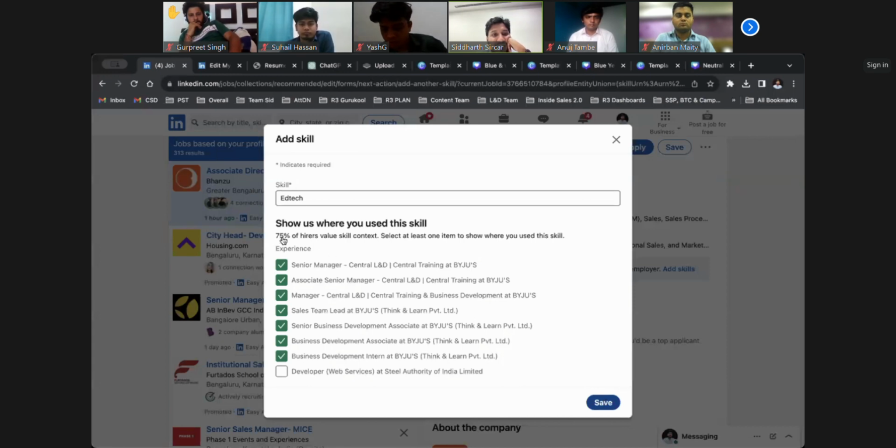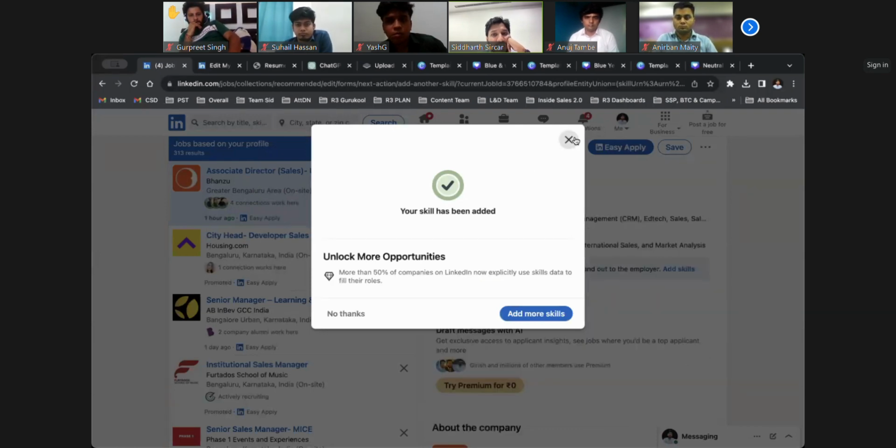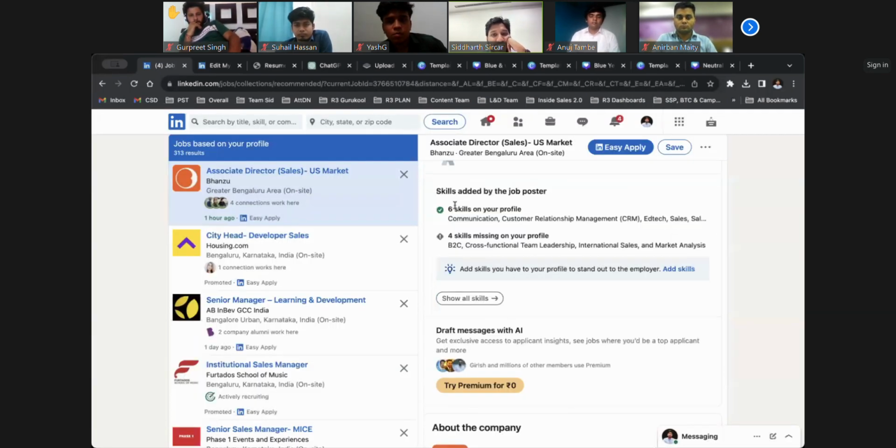See what is written here. 75% of hires value skill content, which means they will look for skills. Now, if you see, 6 skills are there in my profile, 4 are remaining. So whichever role you are interested in, if you are applying through this, please make sure you have all the skills required for that particular thing, and you can add it. The more skills it will match, the better your profile will pop up.